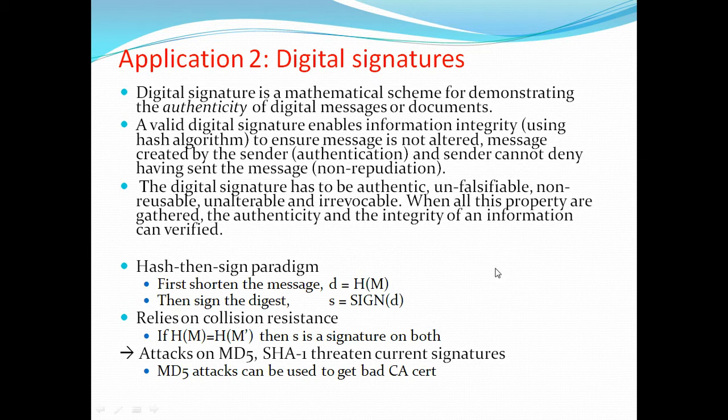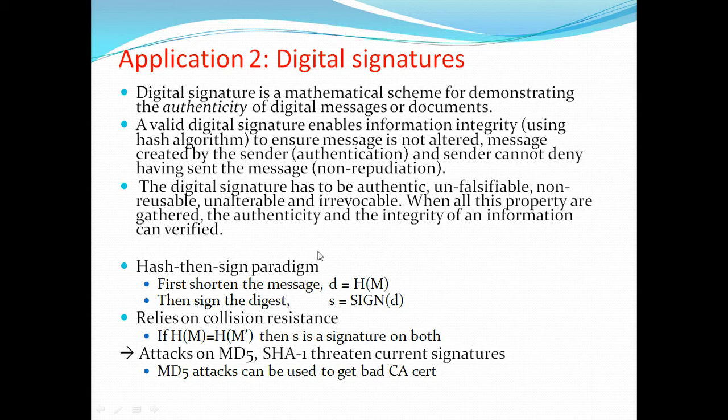What is the use of this digital signature? Previously, some attacks were implemented on MD5 and SHA-1 because of that problem. They were getting bad certificates because of the attacks. Attackers claimed they had decrypted the messages, and they showed evidence of the message sent by the sender and also decrypted it using particular techniques.